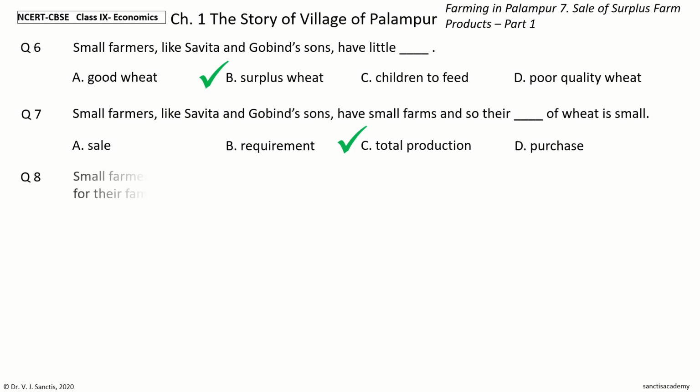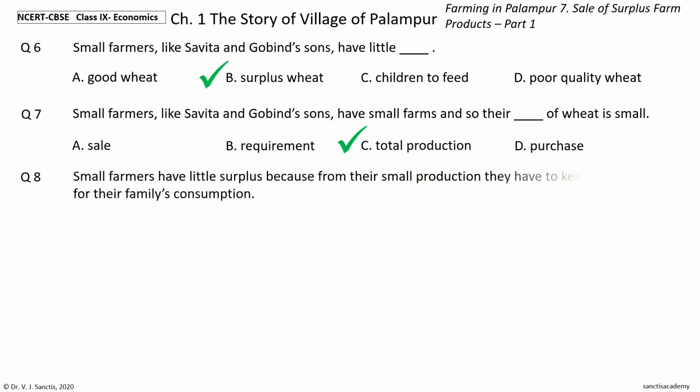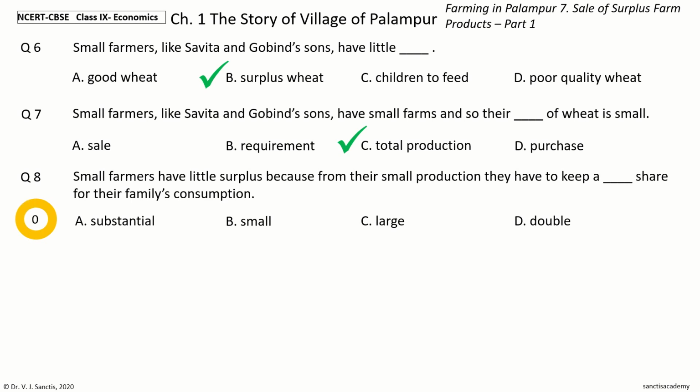Next question. Small farmers have little surplus because from their small production they have to keep a dash share for their family's consumption. The options are substantial, small, large, double. Your time to choose. And the answer is substantial. So, small farmers have little surplus because from their small production, they have to keep a substantial share for their